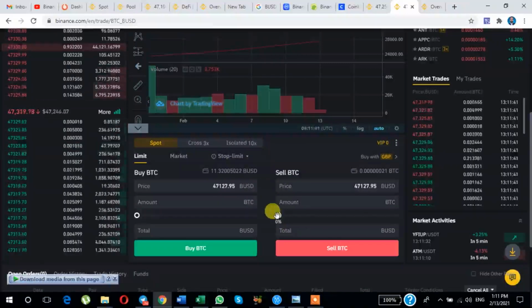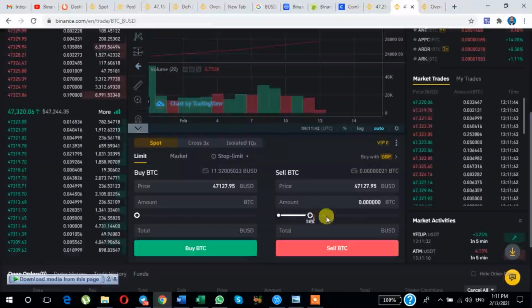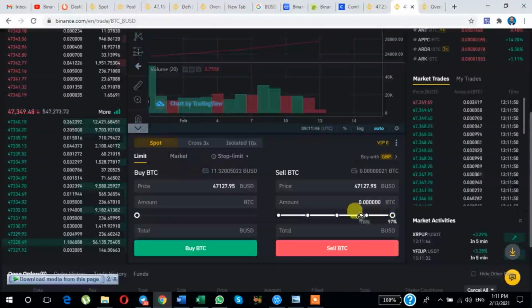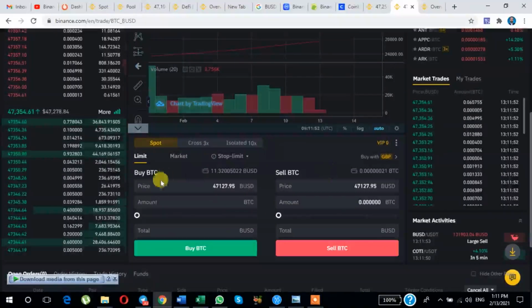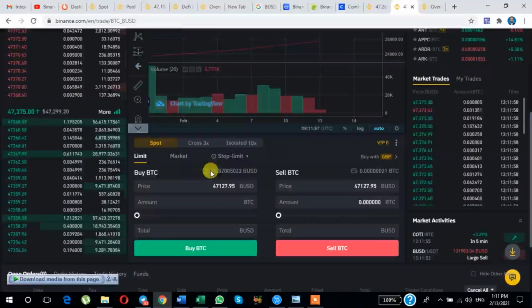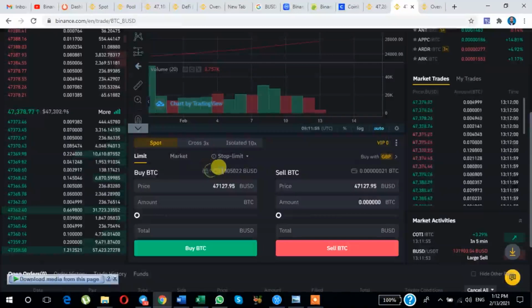Okay, in this way you can sell bitcoins and buy BUSD. My BUSD balance is this.